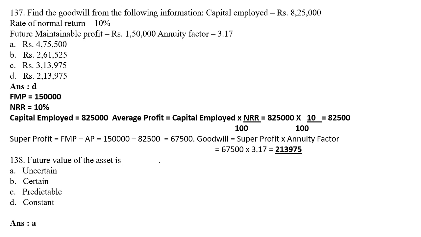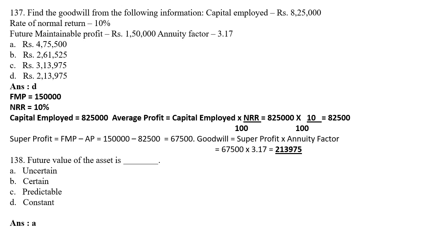8,25,000. Then average profit equals capital employed into NRR divided by 100. This is your formula. So capital employed here is 8,25,000 into 10 divided by 100. So your answer will be 82,500.